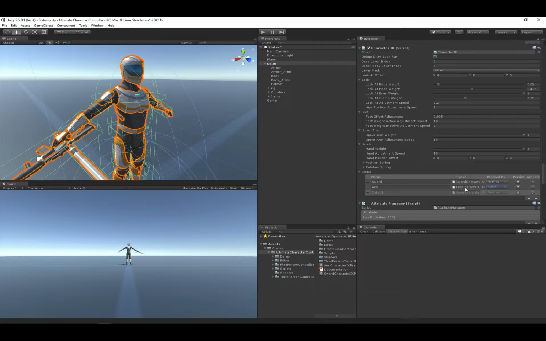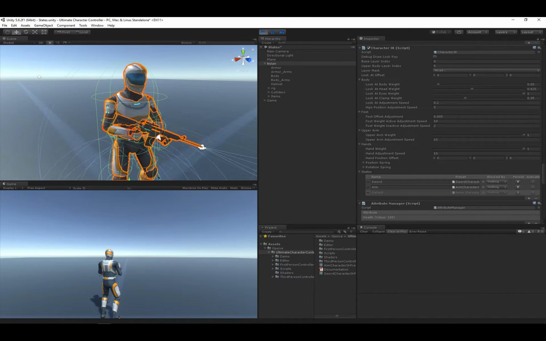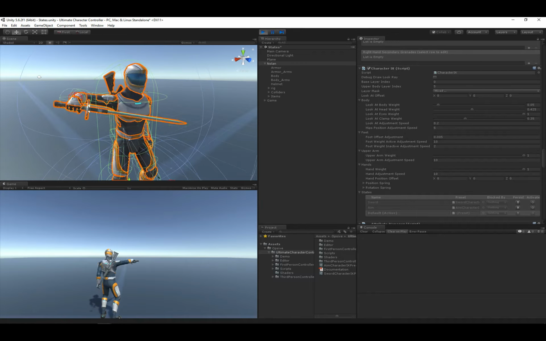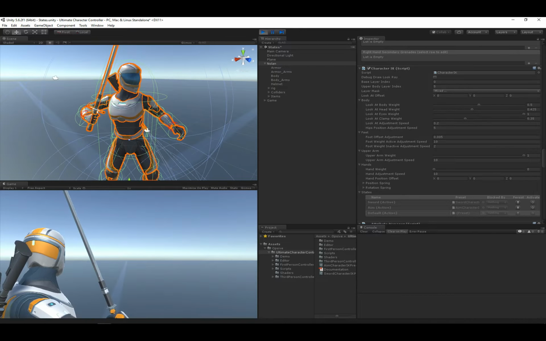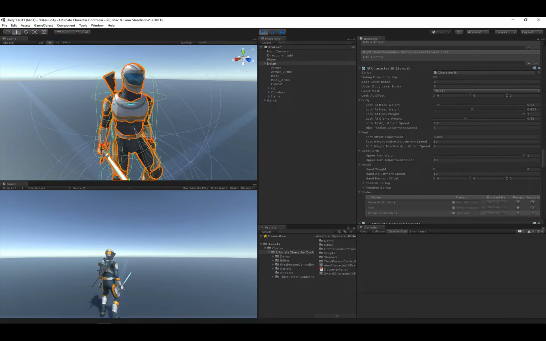So what this means is that if the sword state is activated, then aim will get blocked by it and it will not activate, even if the aim state is activated, or if the aiming ability is activated. So first let's just show what it's doing without that set. So now when I have the sword and I'm aiming, we should see the sword state activated, and now if I start aiming, aim will get activated as well.